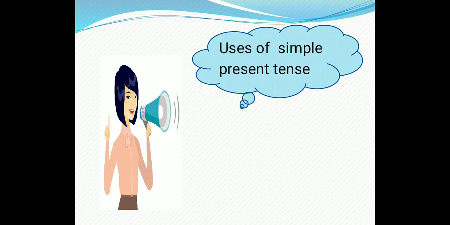Now, we will see uses of present simple. In English, we use present simple a lot, and we use it to talk about a lot of different things in different ways. Generally, we use it to express our habitual actions and things which we do regularly.